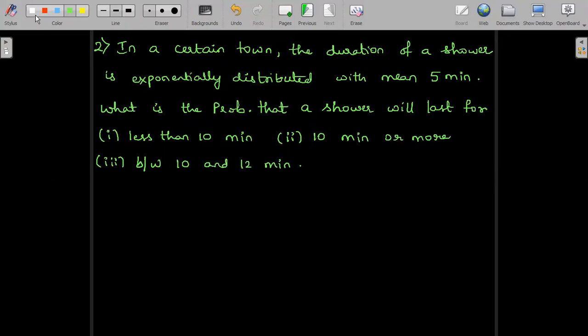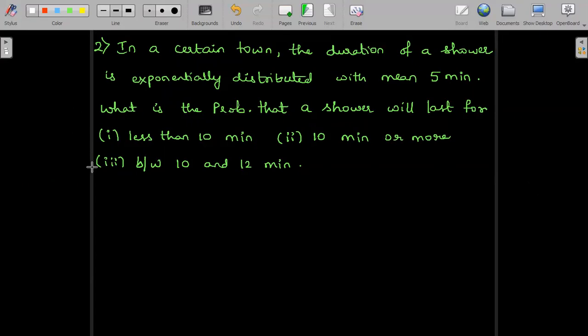So the given question is an exponential distribution, and let us assume x as the duration of a shower in a town. So with that, mean 5 is given for us. Mean value is equal to 5 minutes. So mean of the exponential distribution is given by 1 by alpha. So we compare 1 by alpha with 5 so that we can get to know the value of alpha, which we substitute into the exponential probability distribution.